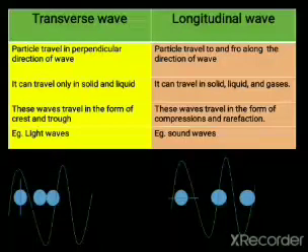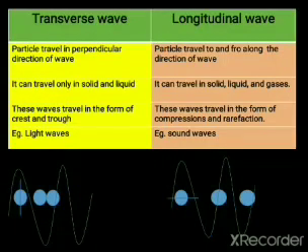Now, let us see what transverse waves and longitudinal waves are. First we will see transverse waves, then we will proceed with longitudinal waves. Suppose this dot is a particle. The particle travels in a direction perpendicular to the wave. Suppose this is a wave.